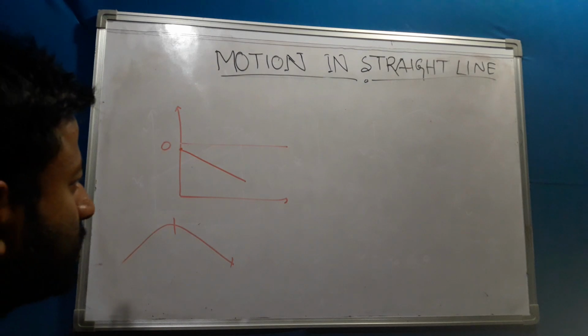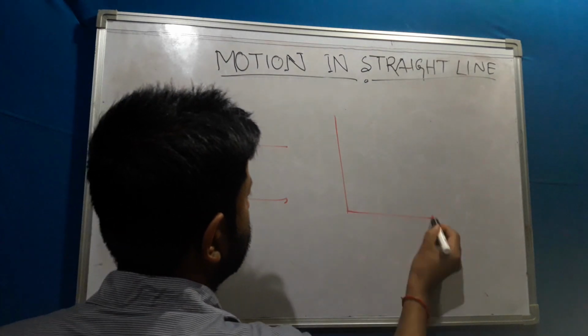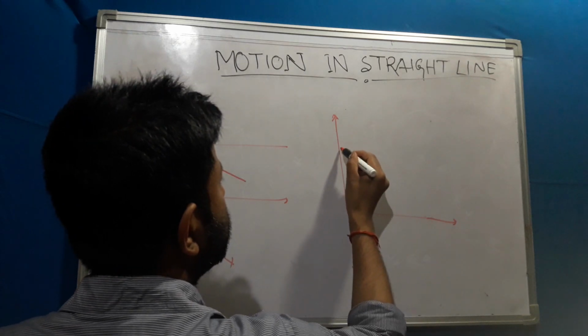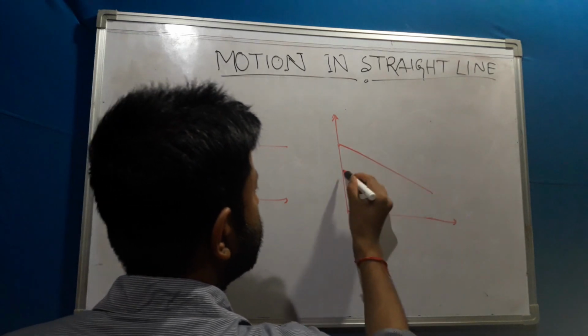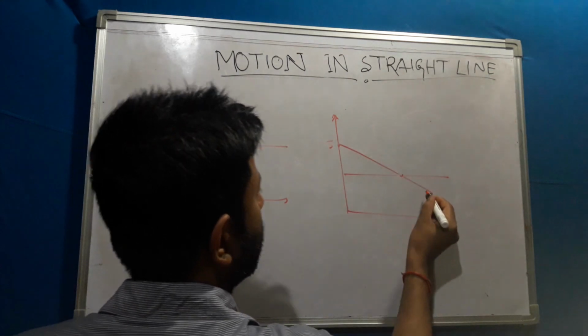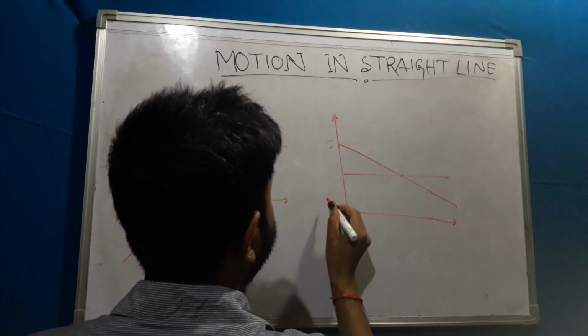In some cases it changes its position. Suppose a car is moving and starts here and then changes its position. Suppose this position is positive 5, and when it comes back it is negative 5.